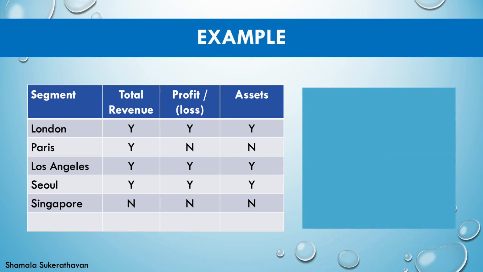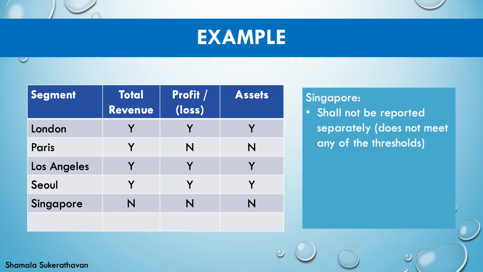In this example, Singapore does not meet any of the thresholds, thus it shall not be reported separately. However, it may be possible to combine Singapore with other operating segments. It may be possible to combine Singapore with Seoul, as both are in Asia and may have similar economic characteristics and share a majority of the aggregation criteria as mentioned in Part 1 of the lecture series.